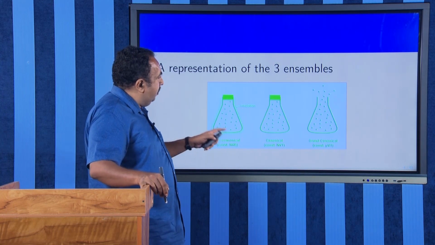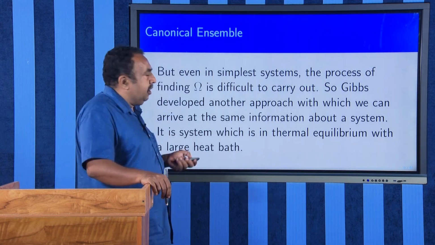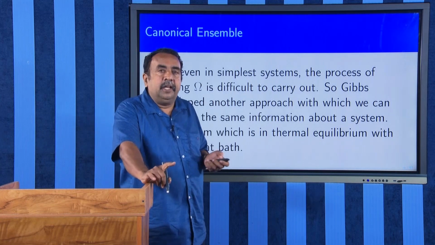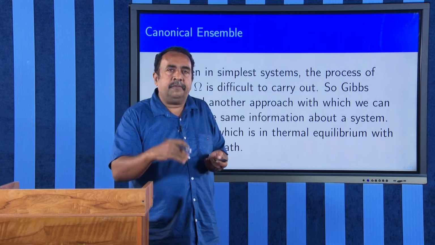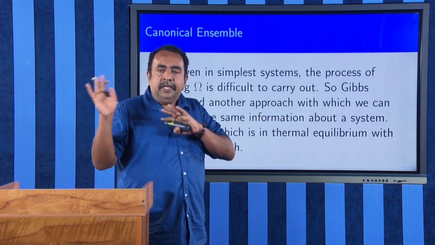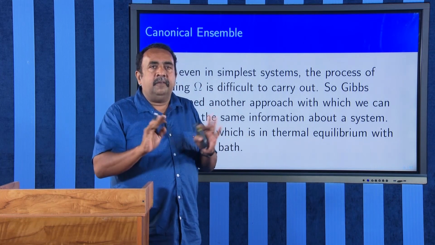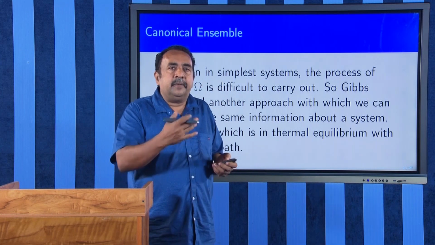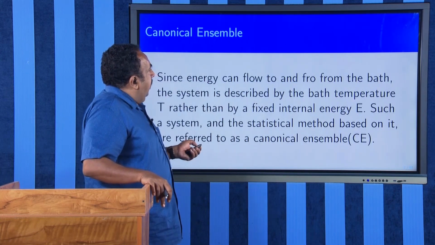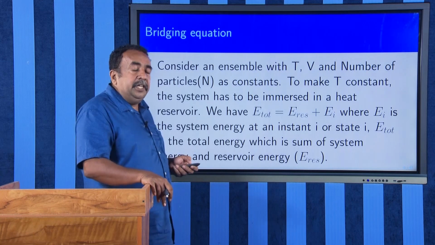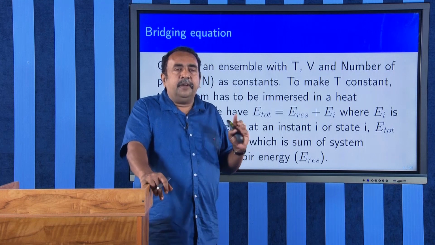Now, in this section, we will be dealing with the canonical ensemble. In this canonical ensemble, the system is in thermal equilibrium, or the system will be exchanging energy with the surroundings or with the environment, and finally, the temperature of the environment and the temperature of the system will be equal, and at that time we will start calculating the thermodynamics of the canonical ensemble system.